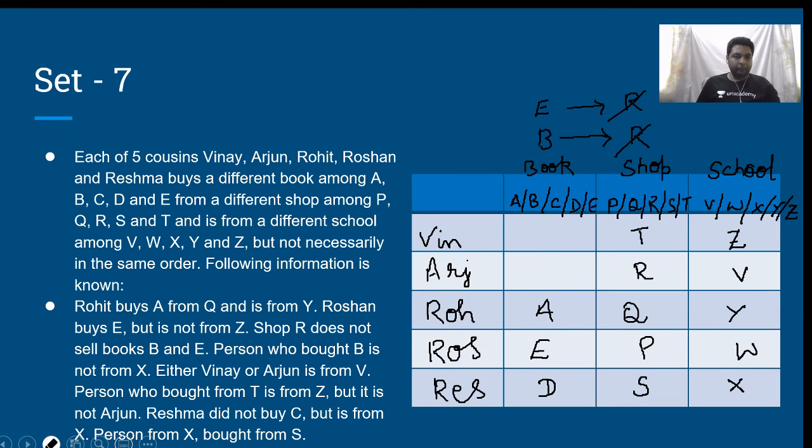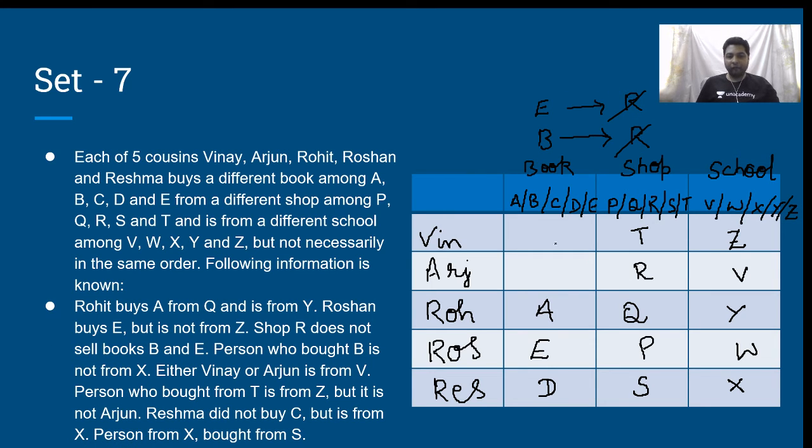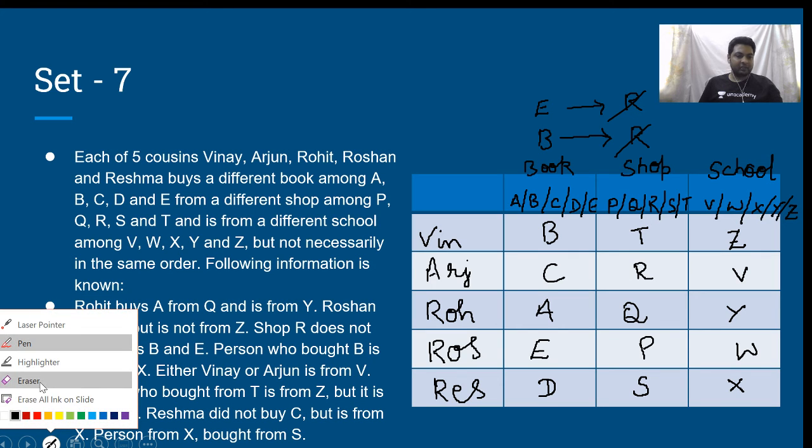Now I have to write B in the column for book. I cannot write B for Arjun, therefore it will be Vinay, will be B. Why I cannot write B? Because this will be R. A, B, therefore this will be C. Now we have the entire order right. We can answer the questions.